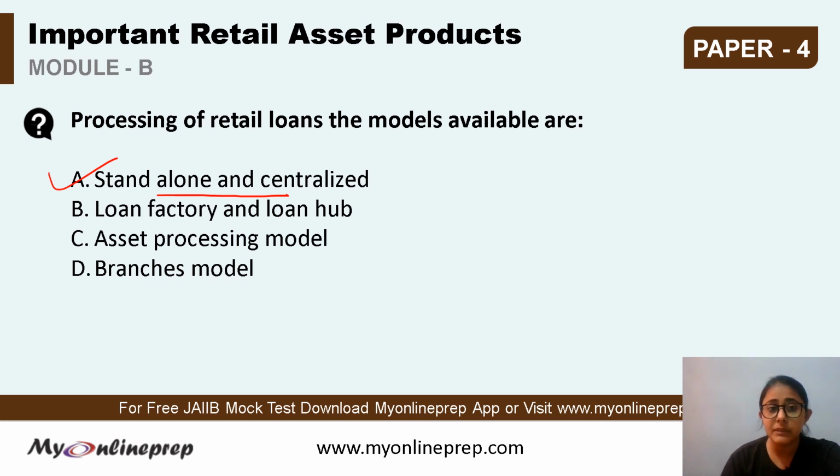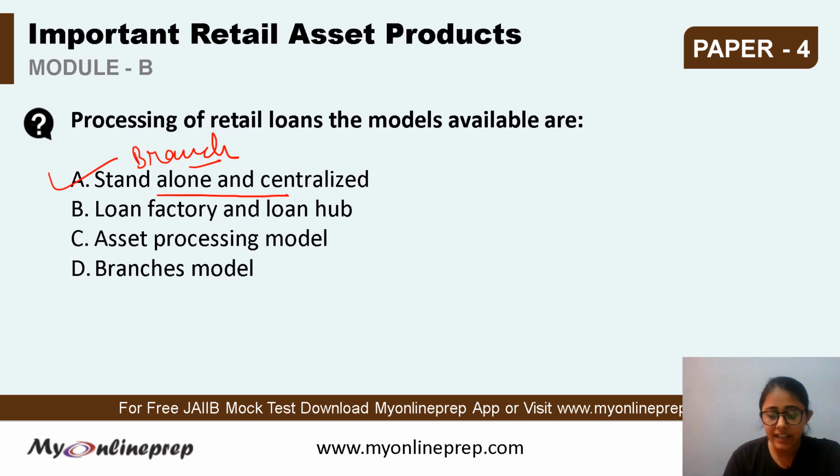So what is the difference between these two? Actually, standalone model means that the sanctioning and the complete process of the loan is being done at the branch level. So the branch will market the retail loans. Also, it will process and sanction the loans based on the eligibility of the applicant.